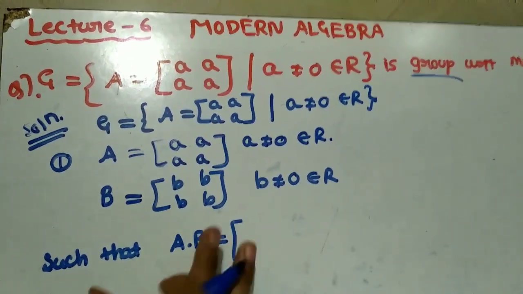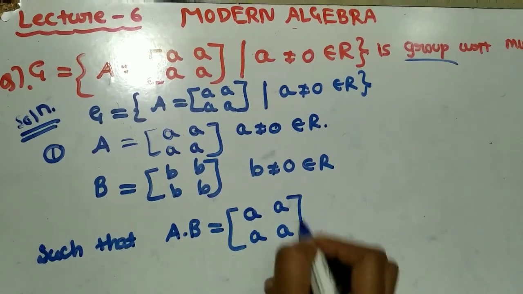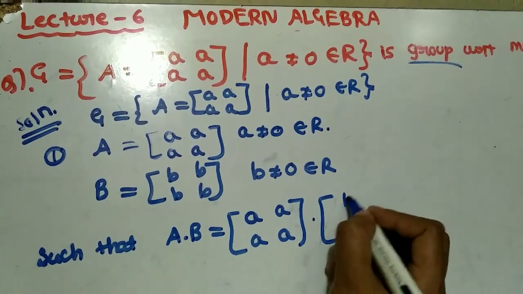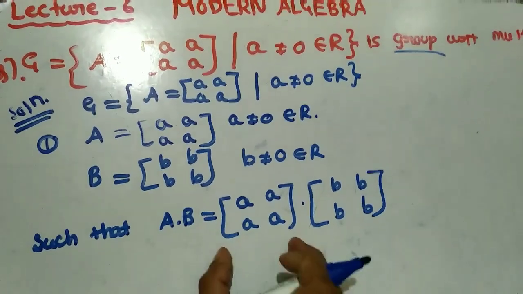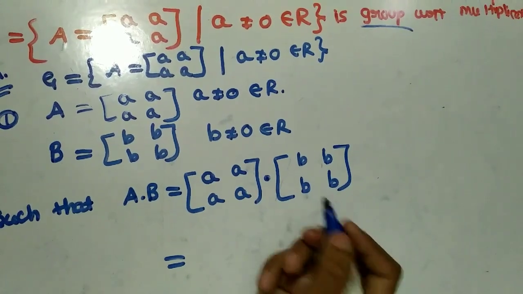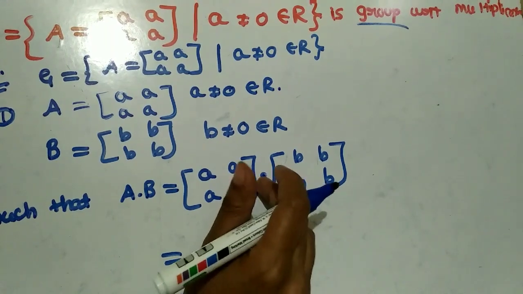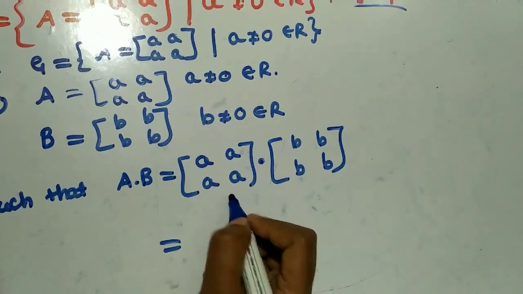So okay, I will solve first. I will not write it directly. I know the answer, but I will not write it because I have to show it for you all. Now you have to do the product of these two things. Product is nothing but multiplication, guys. This dot denotes multiplication.